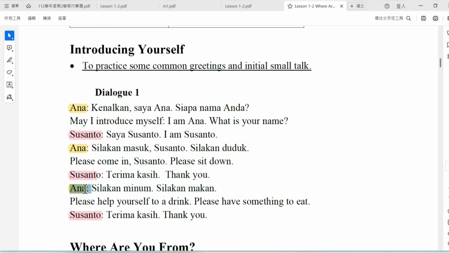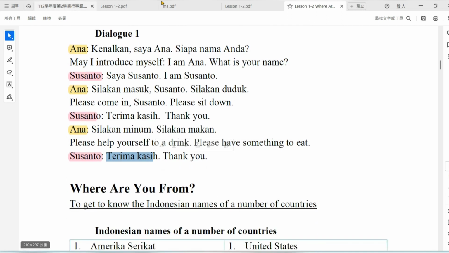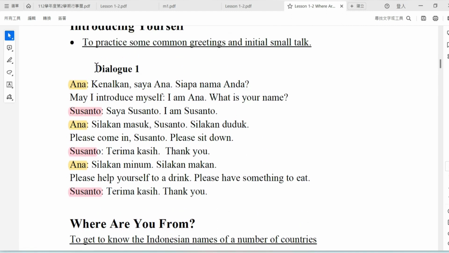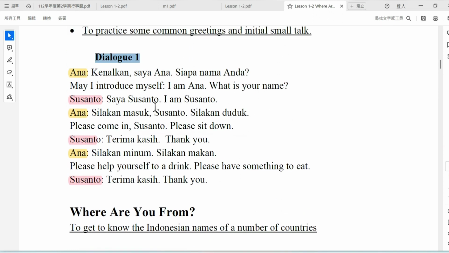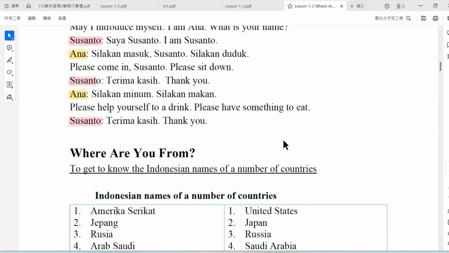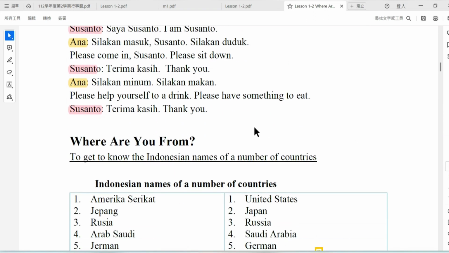So Anna said, please help yourself to a drink, please have something to eat. And then Susanto said thank you, terima kasih in Indonesian. After this dialogue, the students will introduce themselves in conversation.